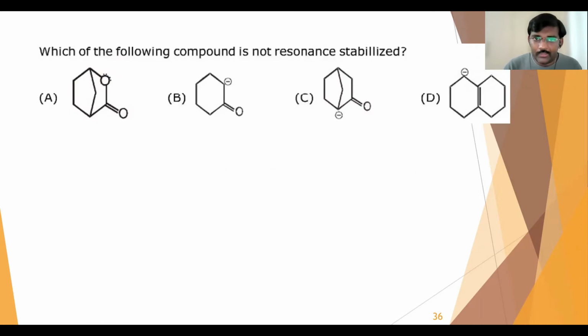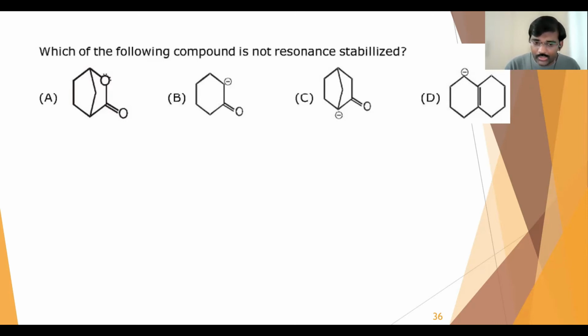Which of the following compounds is not resonance stabilized? Okay. So here, when you see any conjugation, in the sense of alternate carbons having pi bonds, or adjacent carbons having a pi bond and charges, either positive or negative, then resonance will come.